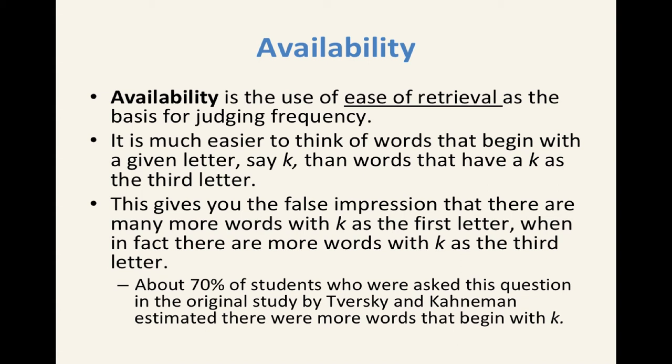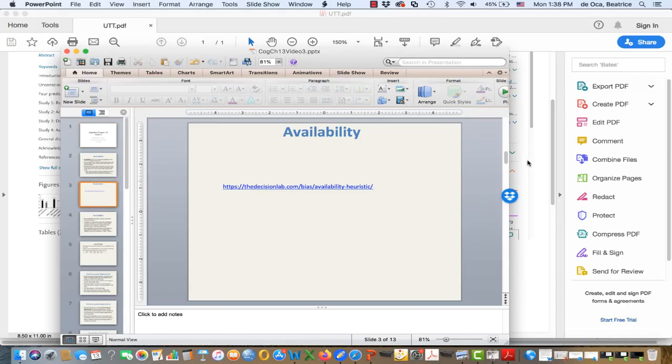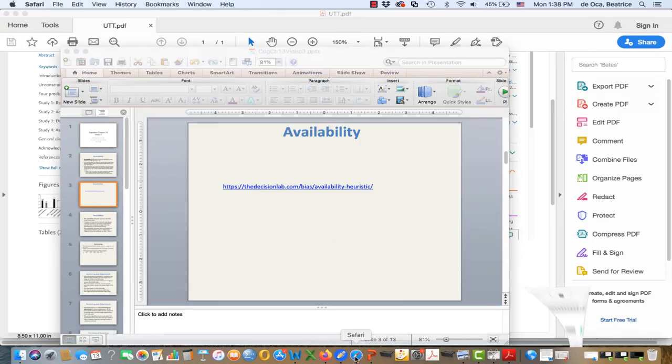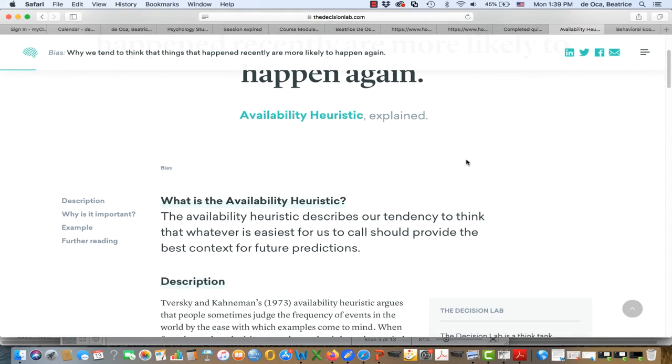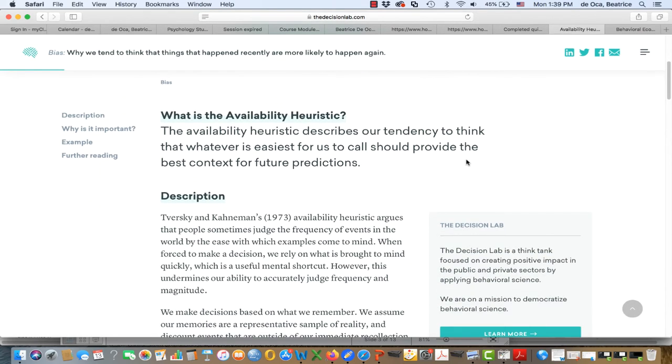But this has important applications for very important decisions that people might make. And so let's take a look at some of the contexts where this has been found. So I'm relying on this website by the Decision Lab. It has a nice little summary here of the availability heuristic. We tend to think that things that happened recently are more likely to happen again. And so we can see here a nice definition of the availability heuristic.